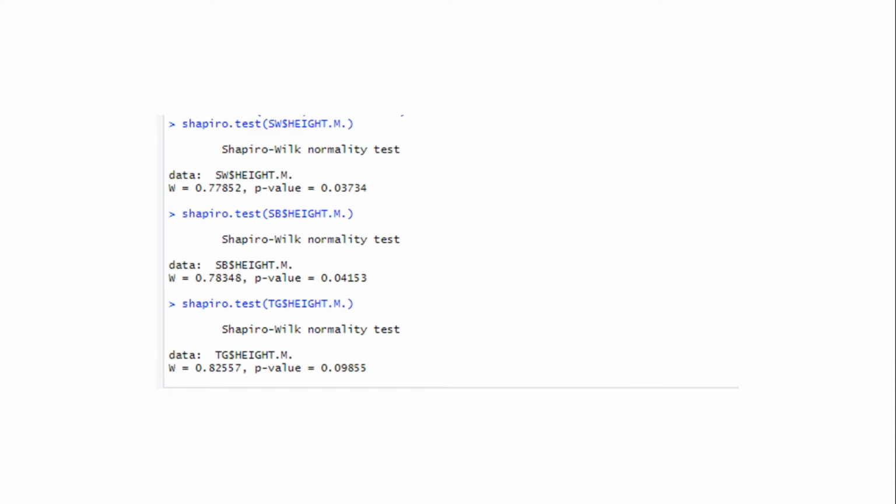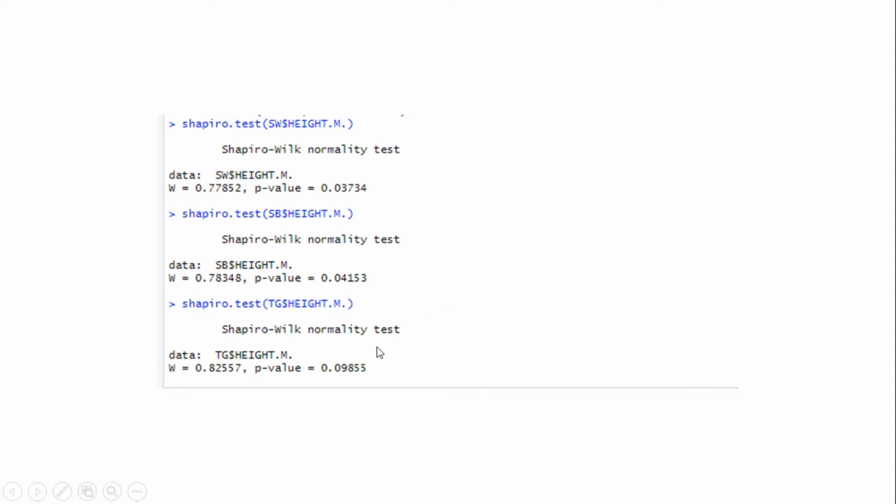The p-value for height Sabah is 0.04153, also smaller than 0.05. This means that this data is not normally distributed.